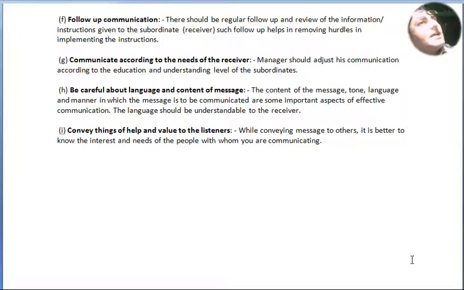Point number I, convey things of help and value to the listener. While conveying a message to others, it is better to know the interests and needs of the people with whom you are communicating.